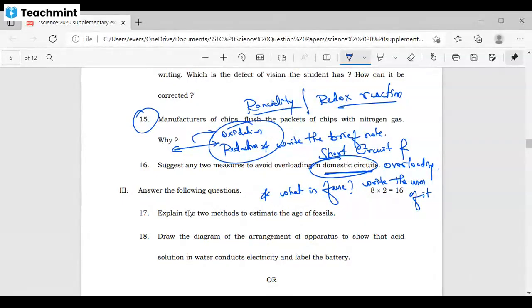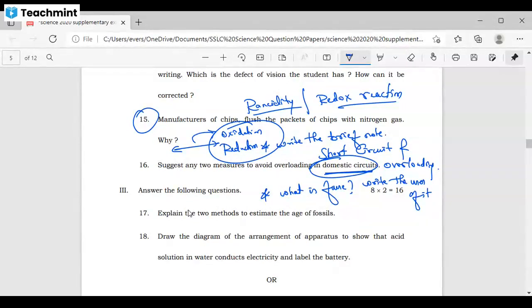Addition of oxygen and reduction of oxygen, addition of hydrogen and reduction of hydrogen, LHS and RHS. You can see the reactants and products. Got it? Understood? Yes, sir. They may ask you based on that topic also.